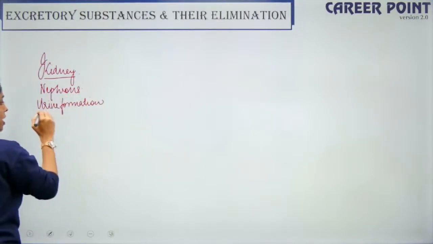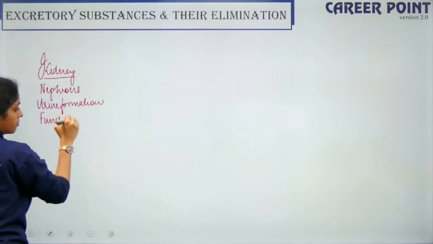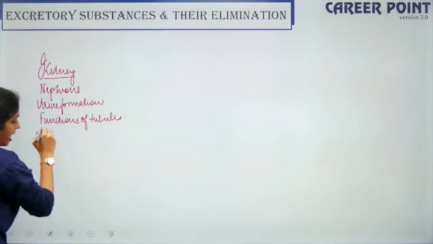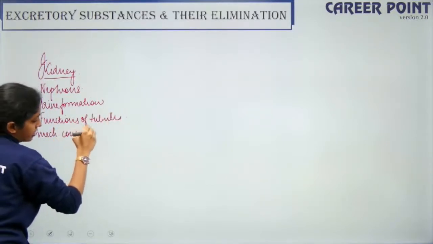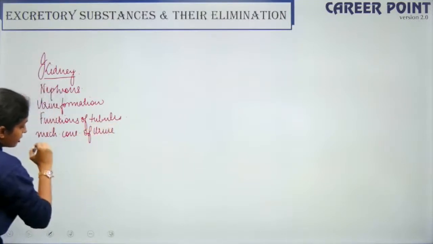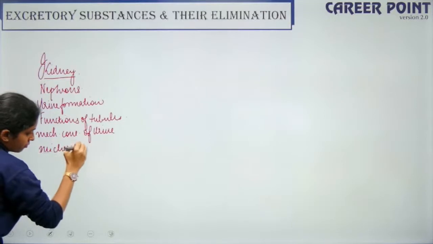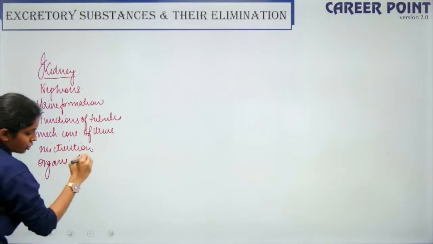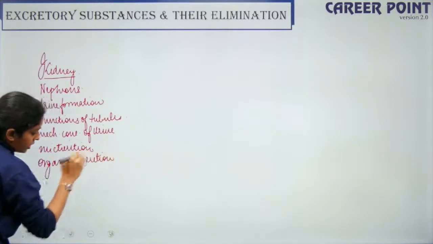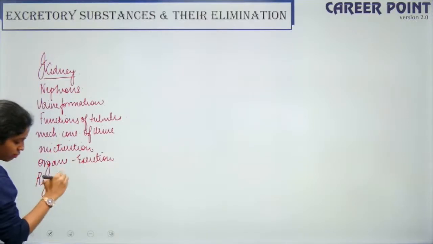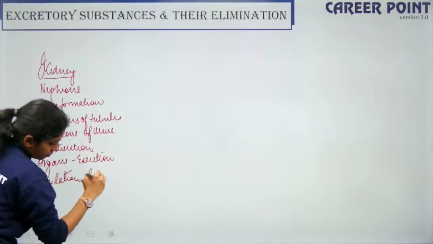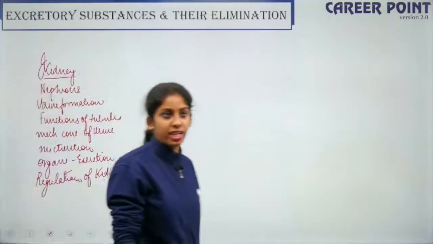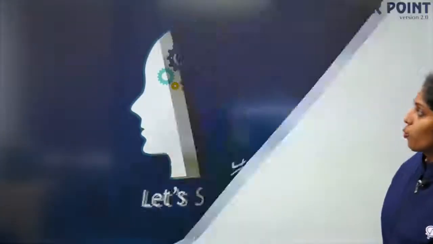So then we spoke about the functions of the tubules. So we spoke about mechanism of concentration of urine next. So we spoke about what is micturition. So organs other than kidney which are used for excretion. We spoke about regulation of kidney function, the hormones. Right, so these are the topics that we discussed if you are able to recollect. So now let's move forward and talk about question 1 here.